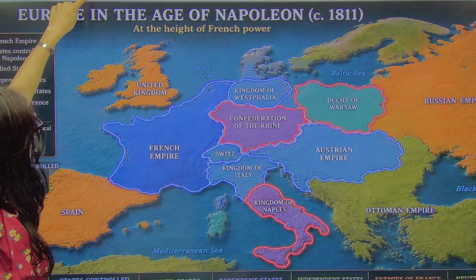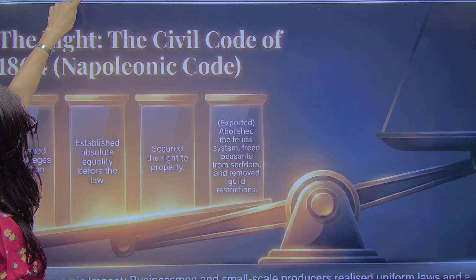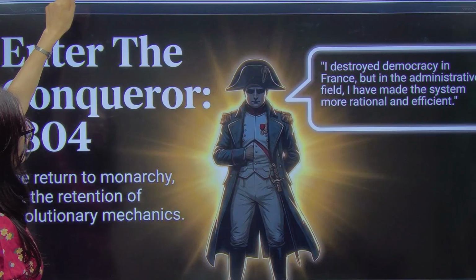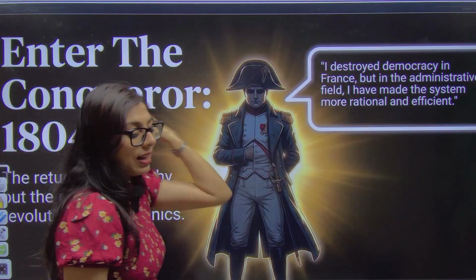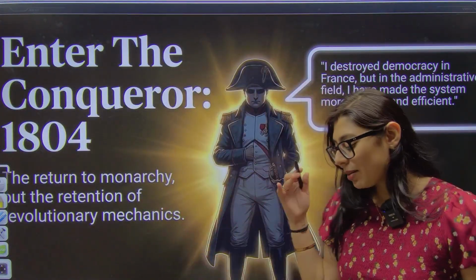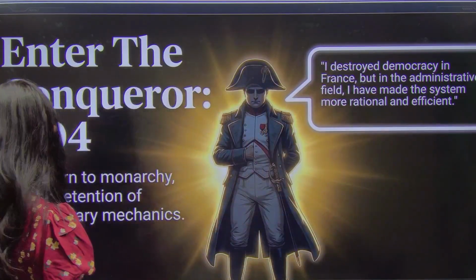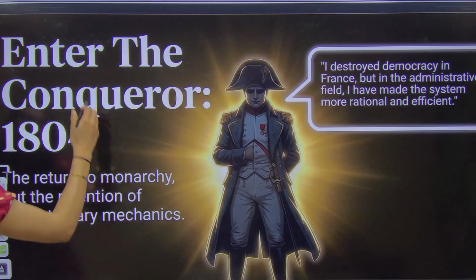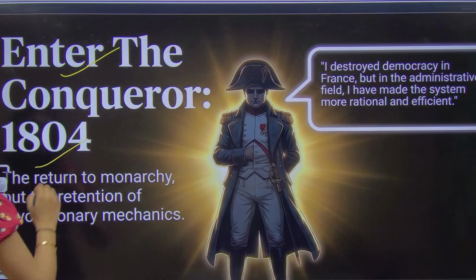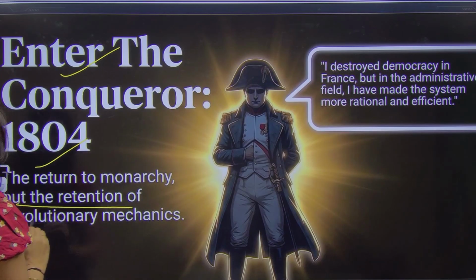So this is a beautiful PPT. This is a picturization of Napoleon Bonaparte, shown as a macho he-man saying that I'm going to conquer the entire Europe, these are my countries and all of that. So entered the conquest of 1804, the return to monarchy.